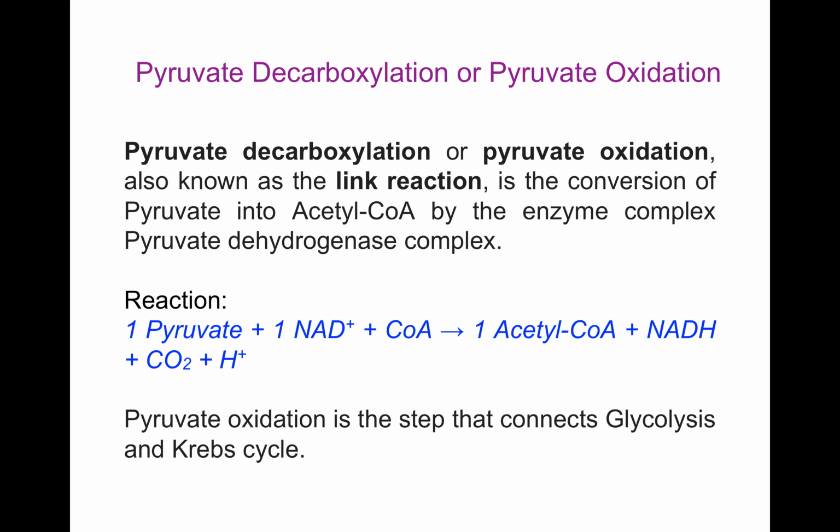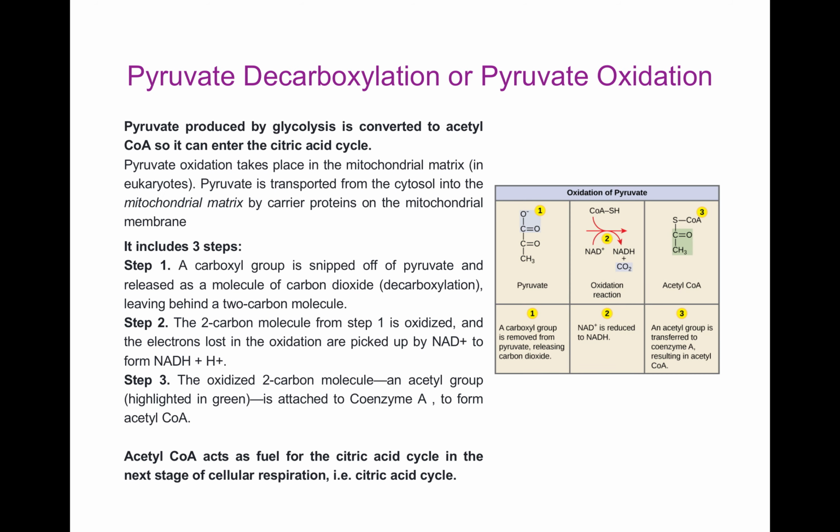Pyruvate oxidation is a step that connects glycolysis and Krebs cycle. Pyruvate produced by glucose glycolysis is converted into acetyl coenzyme A so that it can enter the citric acid cycle. This takes place in the mitochondrial matrix in eukaryotes. Pyruvate is transported from cytosol into the mitochondrial matrix by carrier proteins on the mitochondrial membrane.